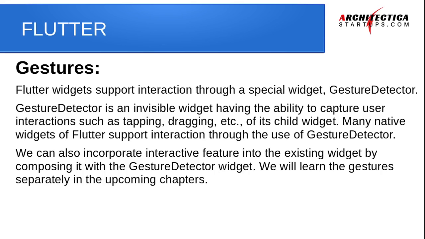We just need to know that the widget we want to interact with should come in the child of the gesture detector widget. We can also use Inkwell, which is also used for that. We'll also learn where we'll use gesture detector and Inkwell. There is one more widget that works almost like gesture detector, and that is Inkwell.